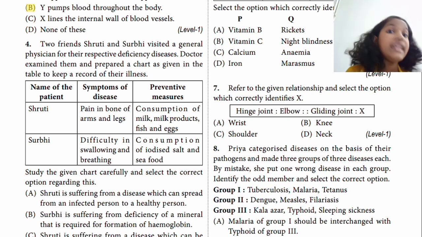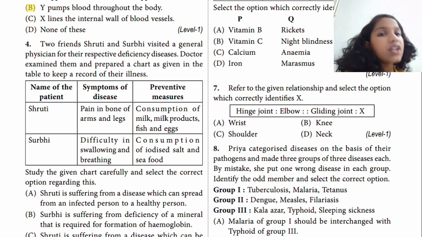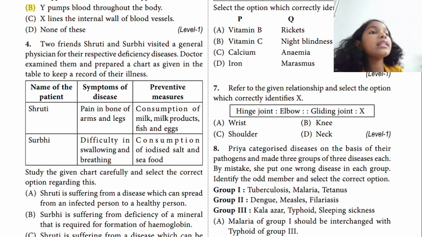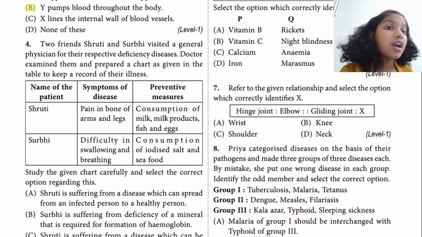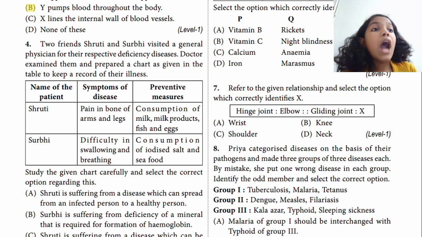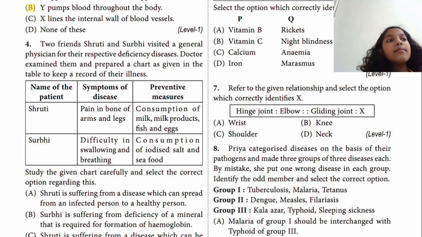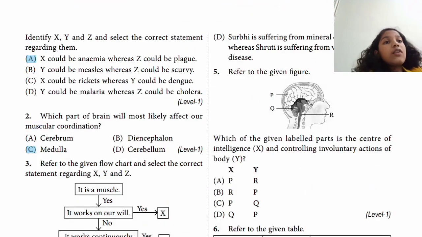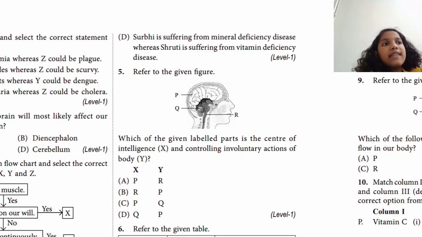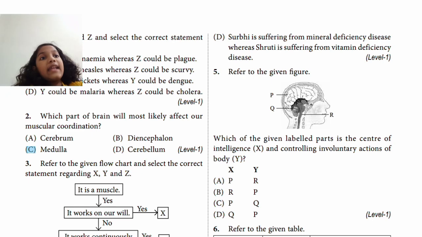So it must be vitamin D. And Surbhi is having difficulty in swallowing, and they are asking her to eat iodized salt and seafood. So she must have a deficiency of iodine. So Shruti has a deficiency of vitamin, whereas Surbhi has a deficiency of mineral. D is saying the same facts, making D the right answer.